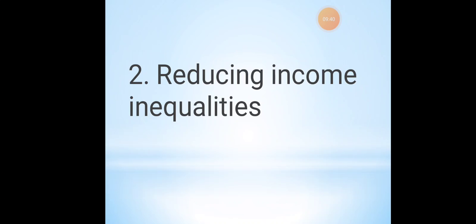So in the economy, what did the government do? The government started giving free education. The government started giving financial assistance to the people who are willing to start their own business. These are some of the measures given by the government to reduce the income inequalities arising in the economy and to have a better life in the economy.